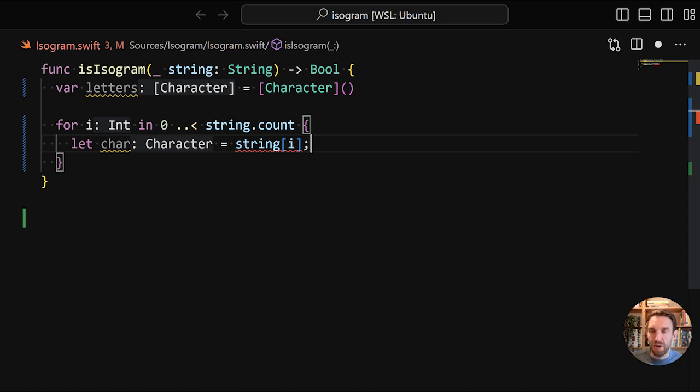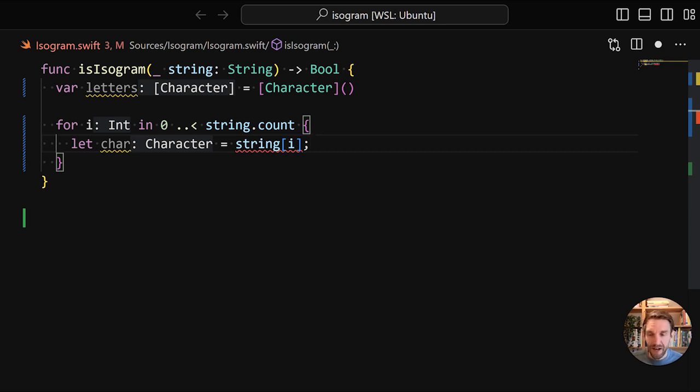Strings are Unicode, and in Unicode a single character could be multiple bytes. That's the reason why you can't just index with a regular number, because which character would it be? Would it be at byte level? You might want the first byte, but if you want a character, it could be the first 2 bytes. So what Swift does is it has a different type specifically for indexing into strings, and that's called string.index.